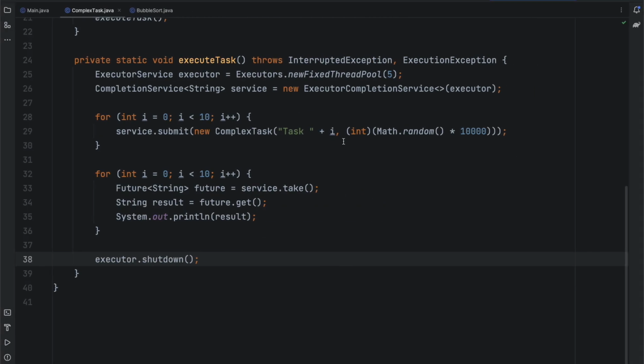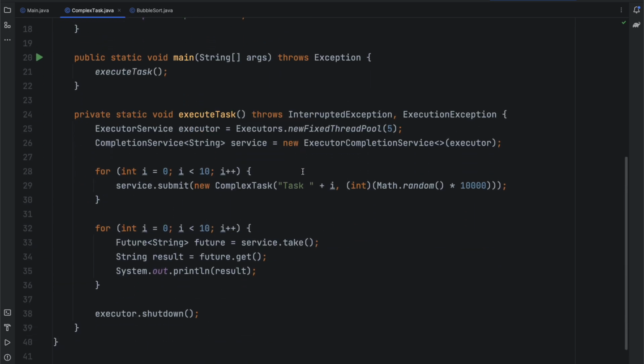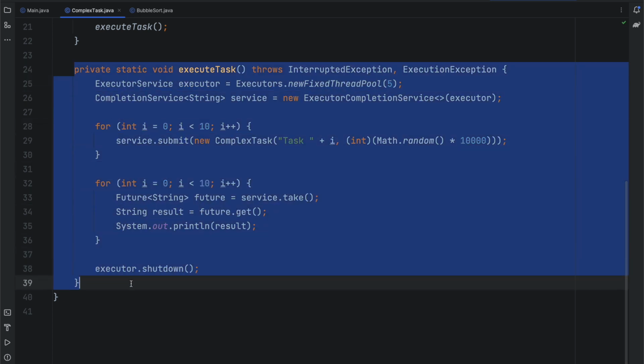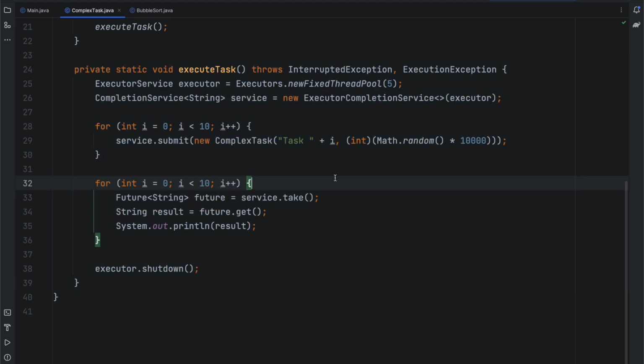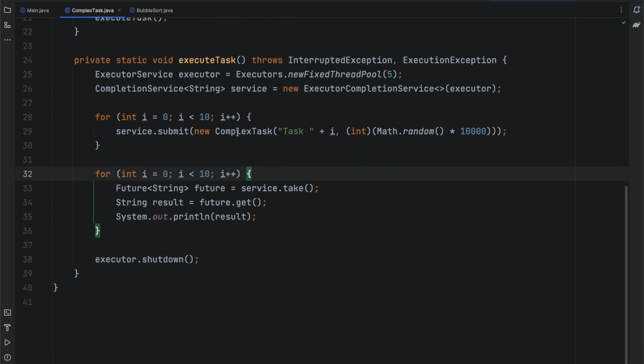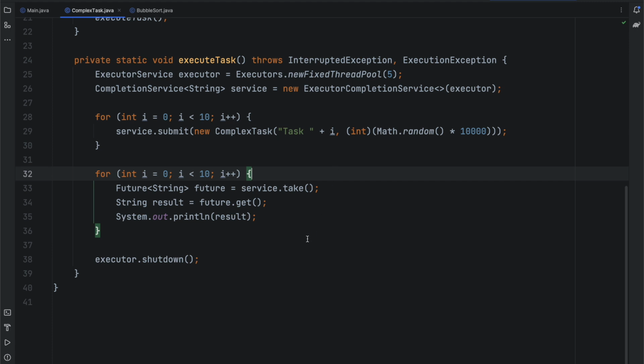Let me go to the IntelliJ editor. I have this class called complex tasks. I kept this naming random, so just focus here. This is a method which does some kind of tasks. But let's say you are new to this particular code base, and you find this method a bit complex. By complex, I mean it might be easier for someone else to understand; another person may take less time compared to you, but it depends, right?